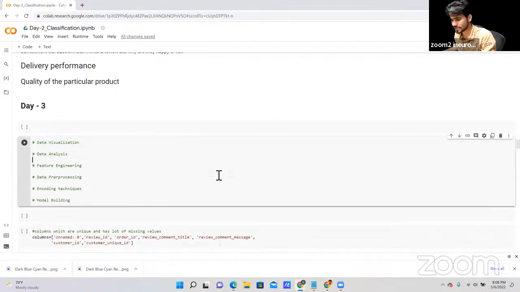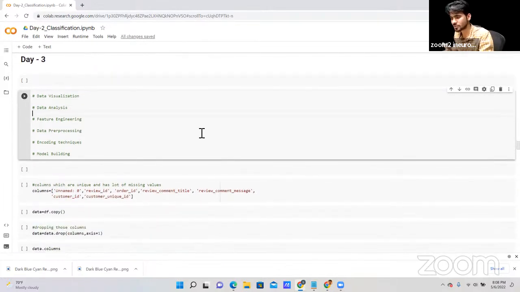Okay, so now let's start today's session. Today is day 3 of our machine learning project discussion. Today I will mainly focus on the feature engineering part, data analysis, and data pre-processing. These are the three main agenda items that I have. I will retain the data visualization as well, but I will not focus much on the data visualization part. Mainly we'll focus on feature engineering, data analysis, and data pre-processing. Later we can discuss encoding techniques and so on.